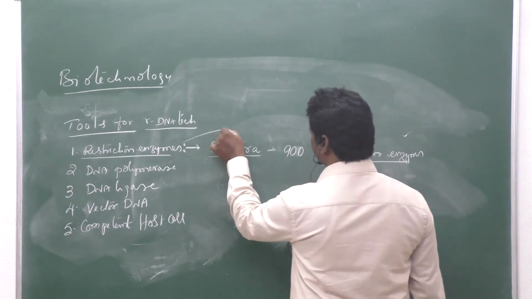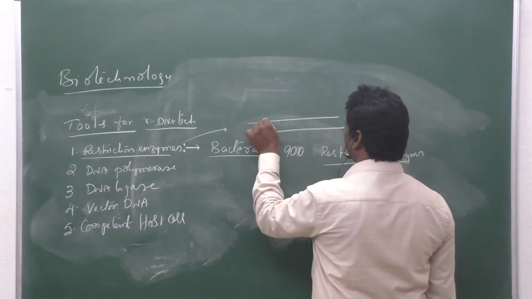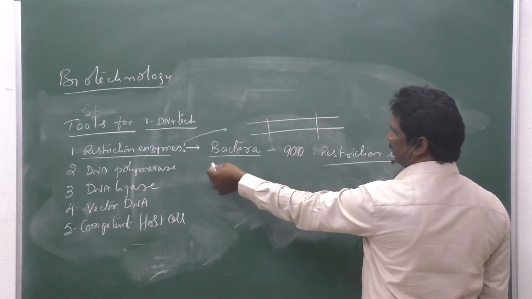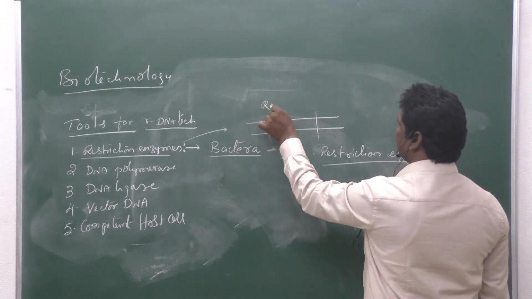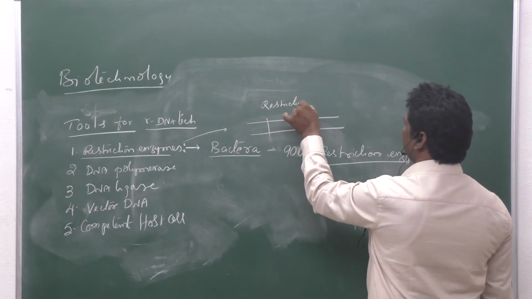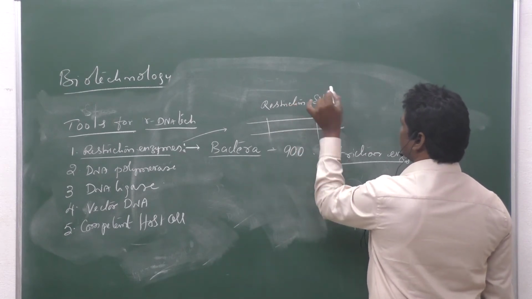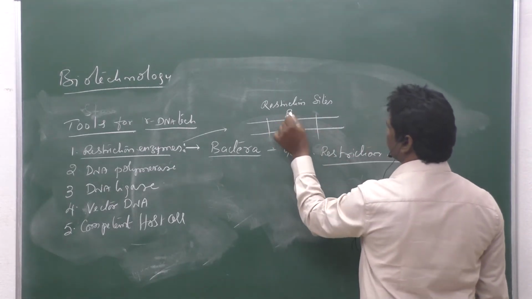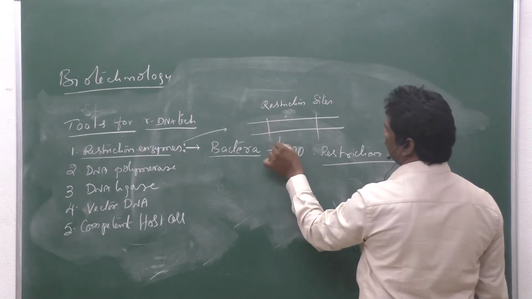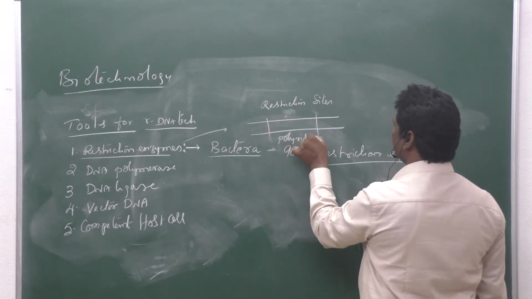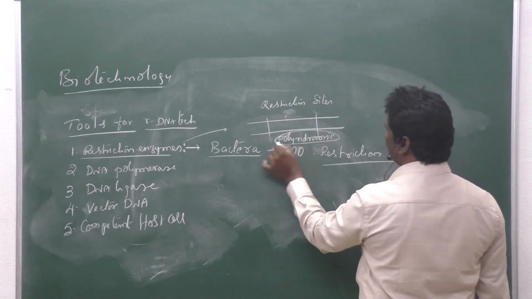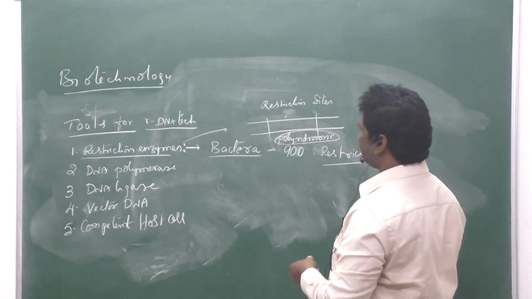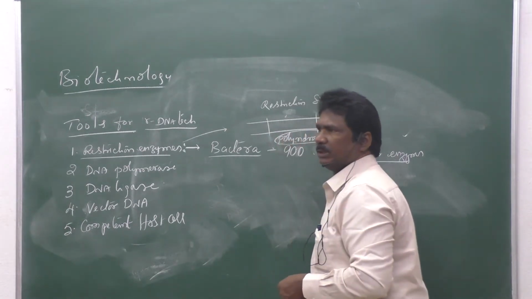So restriction enzymes identify a particular sequence on DNA. Those sequences are called recognition sequences, or restriction sites. That sequence is called the restriction sequence. Those sequences are also said to be palindromic sequences, and the enzymes cut the DNA into small fragments. Those enzymes are called restriction enzymes.